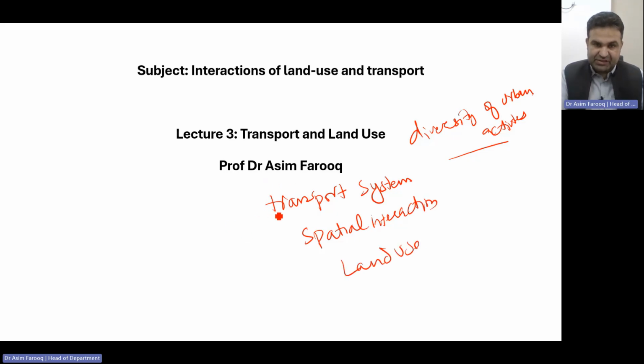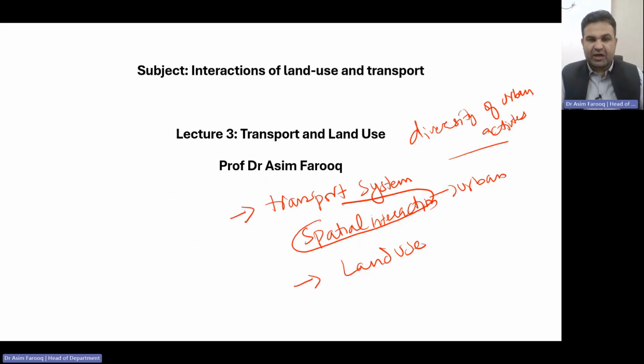So in order to understand, spatial interaction is basically the urban activity, urban function, transportation system and land use. So we are trying to understand the concept of how an increase in the urban activities can affect, directly or indirectly, the expansion within the transportation system as well as the land use.